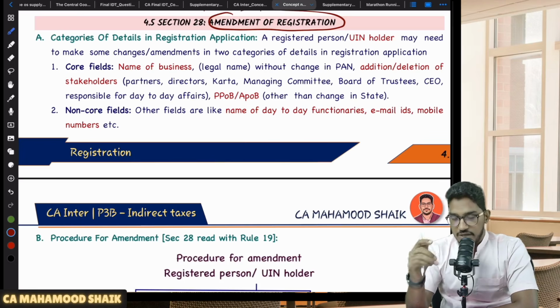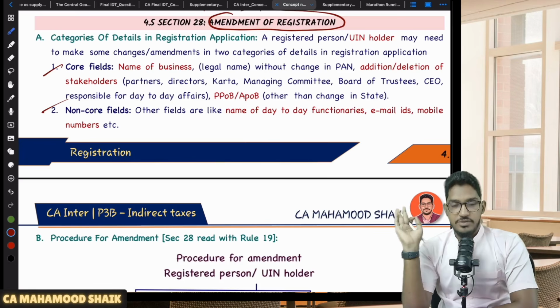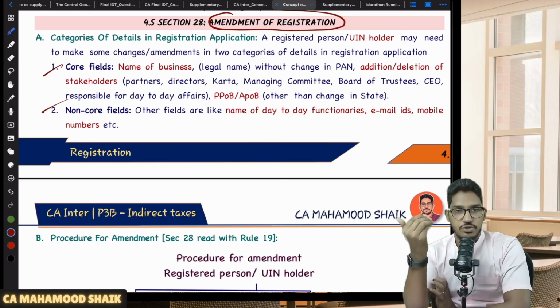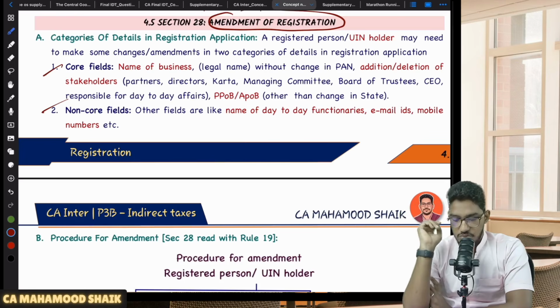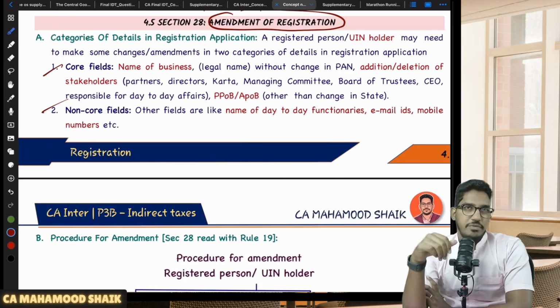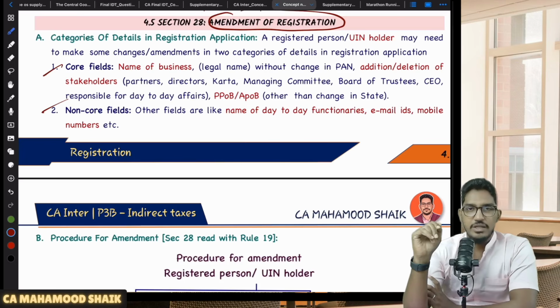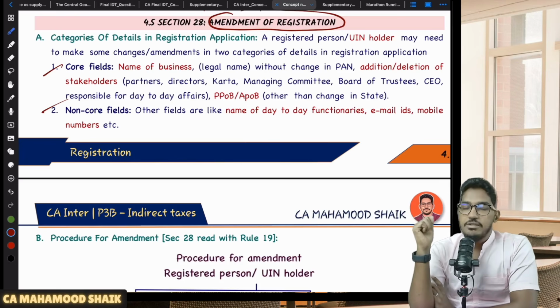Whatever details are there in your registration certificate, we will bifurcate into 2 categories: core fields and non-core fields. If it is a core field, the procedure is lengthy. For amending core fields, you need permission, you need approval of the proper officer. But if you want to amend your non-core fields, no approval is required. Just submit an application, and it will automatically be amended.